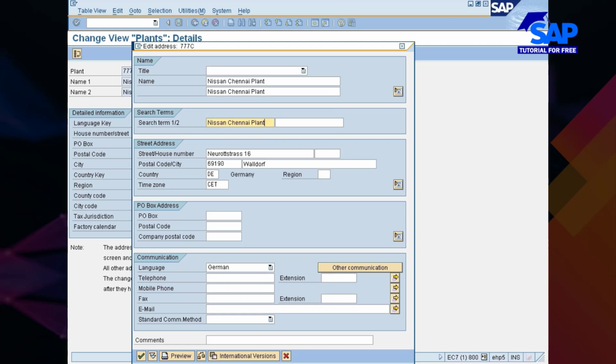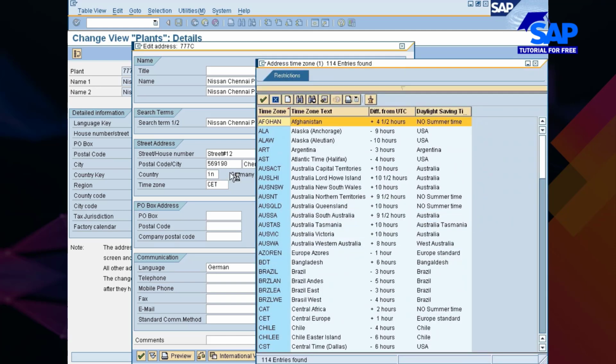Once again street, all these things you maintain properly. Postal code, in India it's a 6-character key, so I'm entering one. This may not be the right Chennai postal code, but it's a 6-character key, that's what is important here. Then country India, then the time zone, it is India time zone, which is GMT plus 5:30.